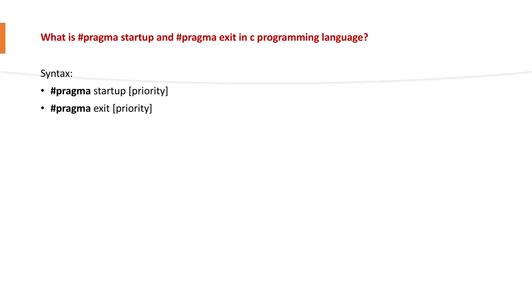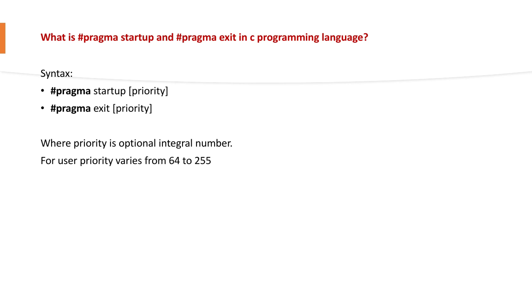For user, priority varies from 64 to 255. For C library, priorities vary from 0 to 63. That means user and C library together have 256 priorities. But there is one more, called default priority, that is 100.